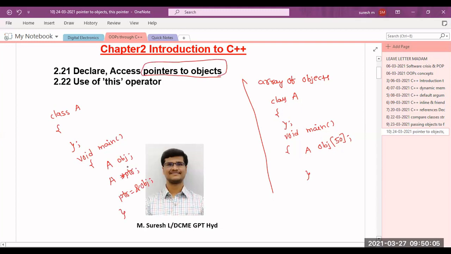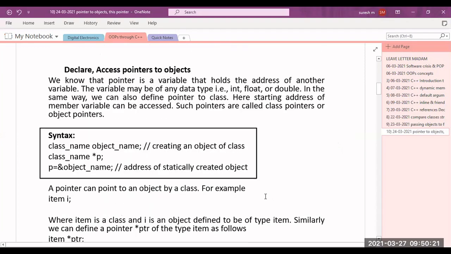Sir, can I say it is the pointer concept in C++? Yes, the pointer concept is there in C++. It's not there in higher-level languages like Java and Python, but the pointer concept is there in C++. So, declaring and accessing pointer to objects.